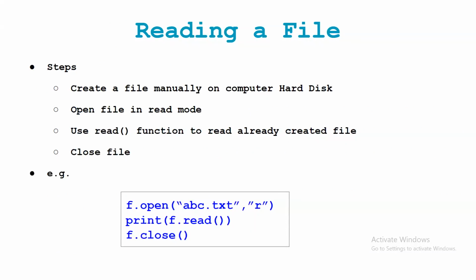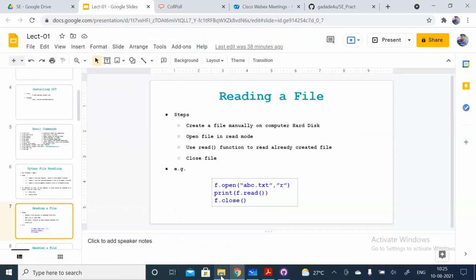our first step should be to create a file on the computer, then open the file in read mode, because I need to read that file only, not update it or anything. And then using the read function, we can read the already created file. Whatever file we have created, we can read using the read function. And finally, you need to close that file. One simple example I have also given here. We'll just try this example so that you will understand what I'll do here.